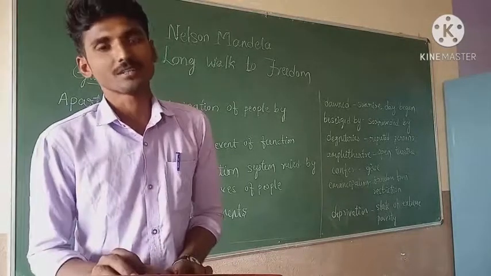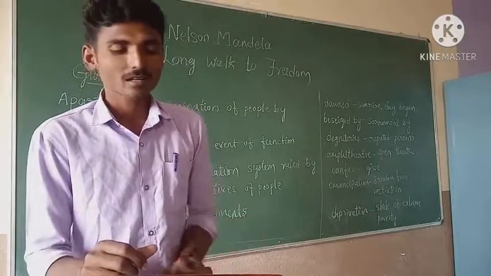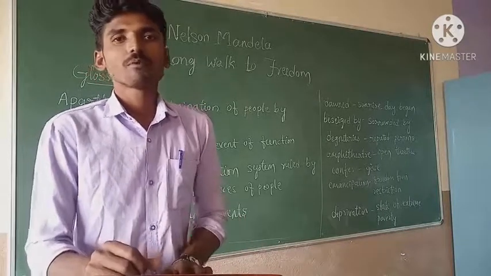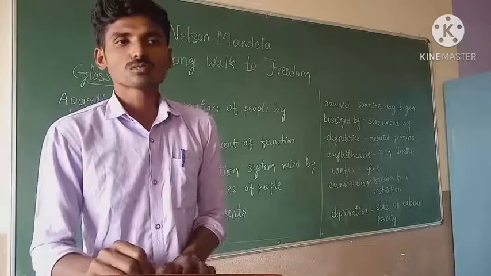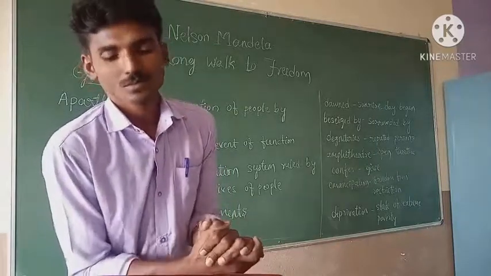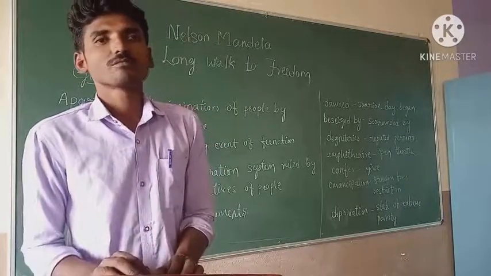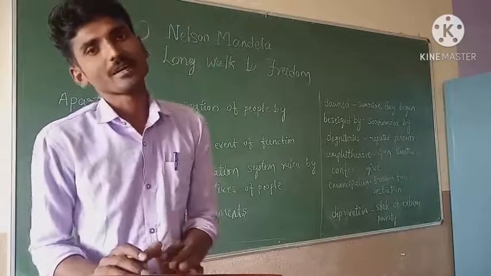who did apartheid, who discriminated against the black people, and white people who suppressed the black people. So this will give you the complete picture of the system called apartheid.